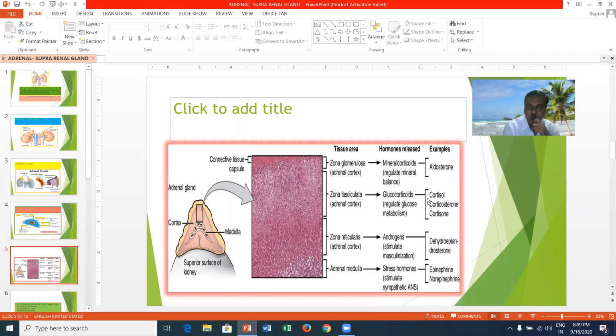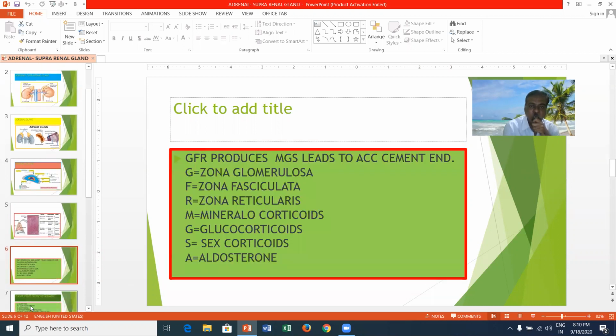The glucocorticoids include cortisol, corticosterone, and cortisone, whereas the zona reticularis, also a part and parcel of the adrenal cortex, releases the androgens and a minimal amount of estrogens. It stimulates masculinization in females. The adrenal medulla also releases stress hormones, epinephrine and norepinephrine. You can see the general organization of the adrenal gland.